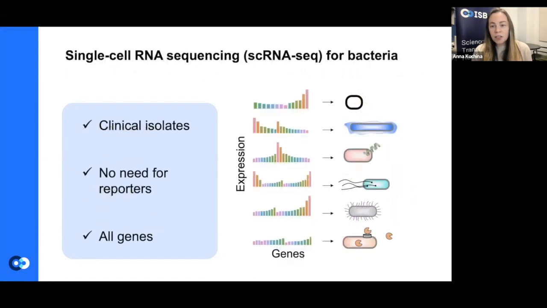But this technology did not exist for bacteria. So we had to engineer it specifically so that it works for bacteria in our hands. And so once it works, we can work with clinical isolate. We don't need to engineer reporters, and we can also measure all genes. And so in theory, we could see all of the cell types that exist within the bacterial biofilm, for example, or maybe some other bacterial sample. It doesn't have to be biofilm. And we don't need any prior information for this study.